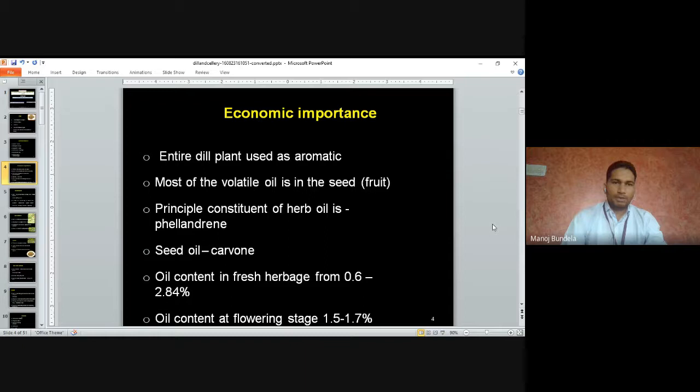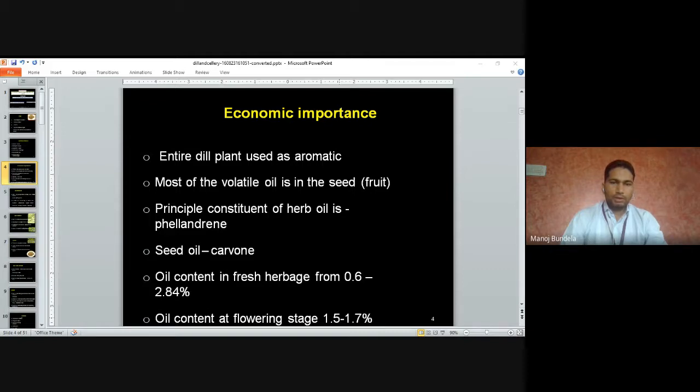Economic importance. The entire dill plant is used as an aromatic. Most of the volatile oil is in the seed, normally present in the seeds and fruits. The principal constituent of herb oil is phellandrene. The seed oil is called carvone.